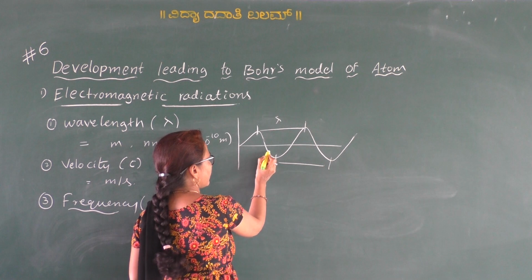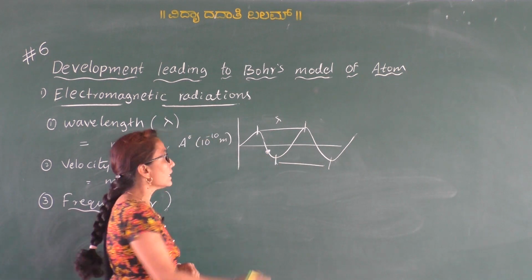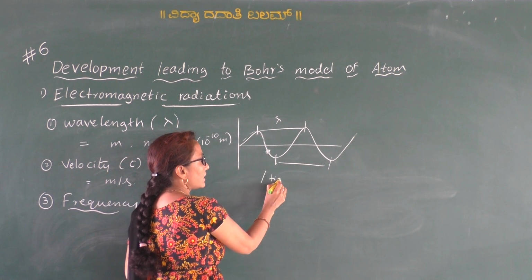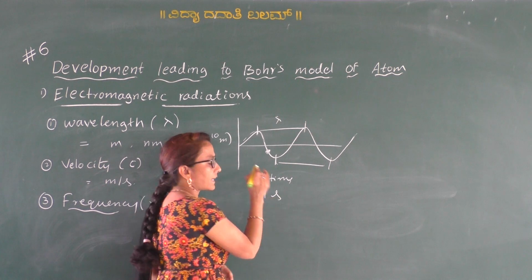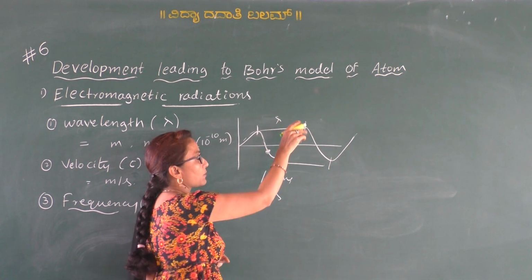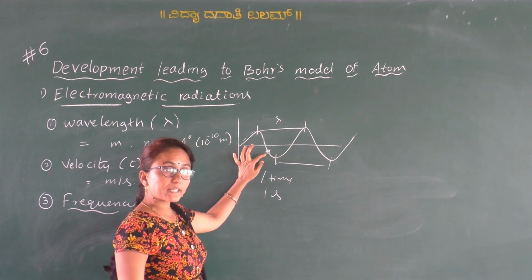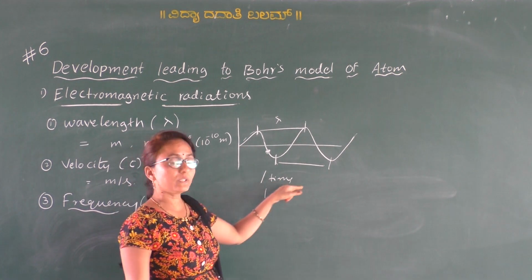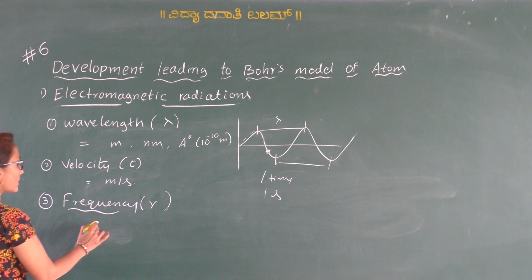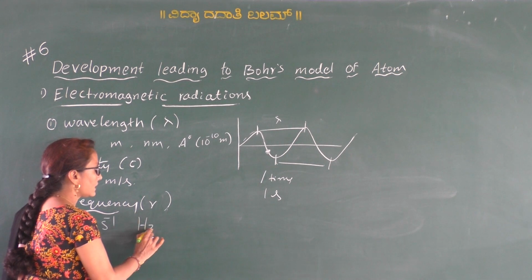Now we have to consider a point. So I have considered a point here, and through this point, per unit time, generally we are using the second. So in one second, how many waves travelled through this point, the number of waves passed through the given point per unit time is known as frequency. Frequency is generally measured per second, or it is measured by the unit hertz.